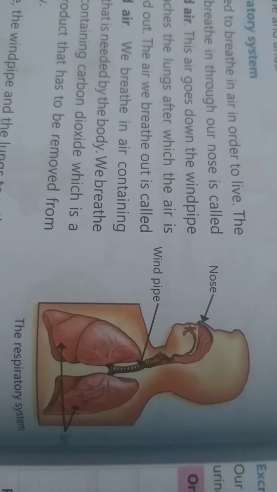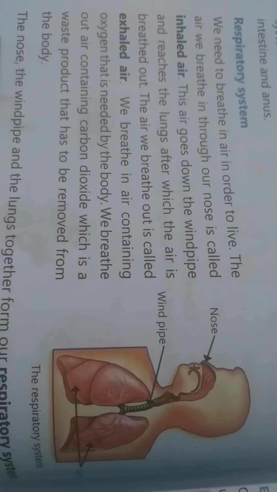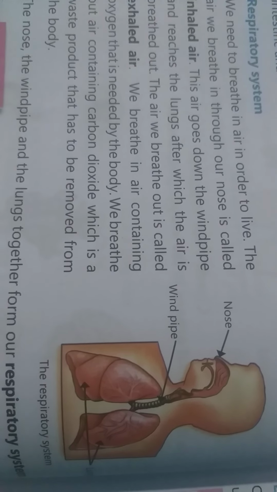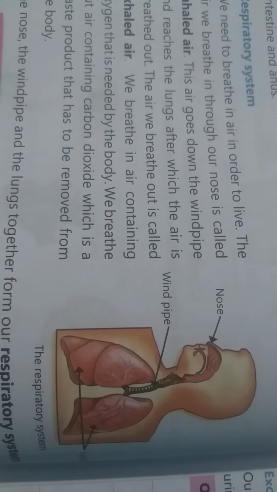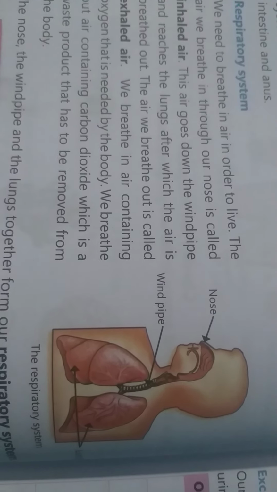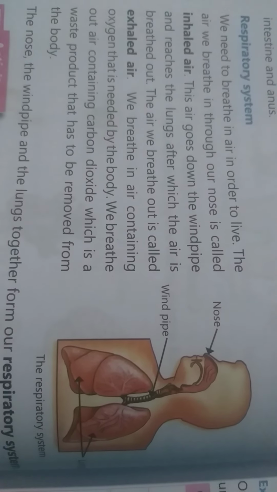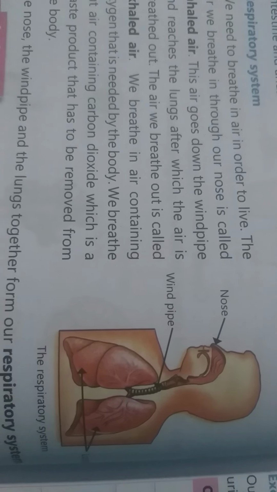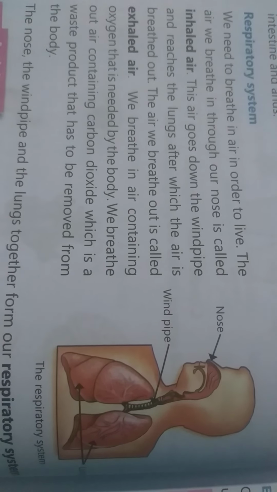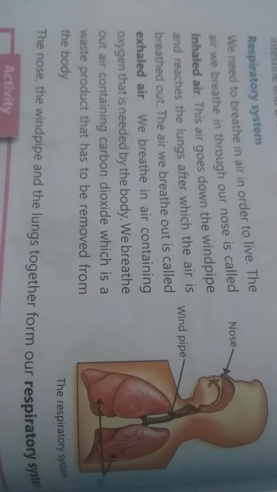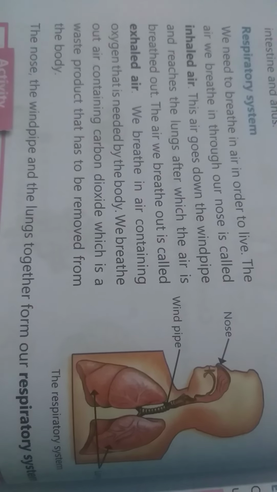So we take in oxygen from the air and then we breathe out air which contains carbon dioxide, which is a waste, and that needs to be removed. So we breathe in air called the inhaled air, we take up the oxygen, and we breathe out air which is called the exhaled air, which has the carbon dioxide, which is a waste product. And our respiratory system consists of nose, windpipe and lungs.